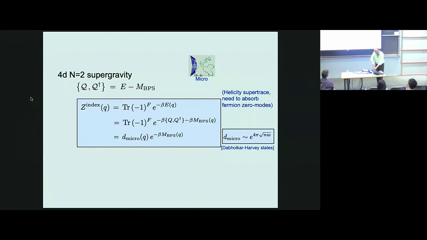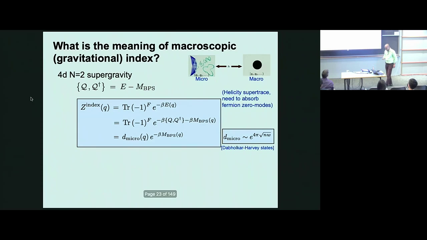Right? Good. Now, the question is, what is the interpretation of this in the gravitational theory? Right? And I stress that this is not just some intellectual curiosity. In all microstate counting problems in string theory, one is not actually counting the number of states. We always calculate some index of this type, either of this type in supergravity or in superconformal indices or something of this sort. Okay, so if you really want to follow what string theory is telling us, we have to answer this question.